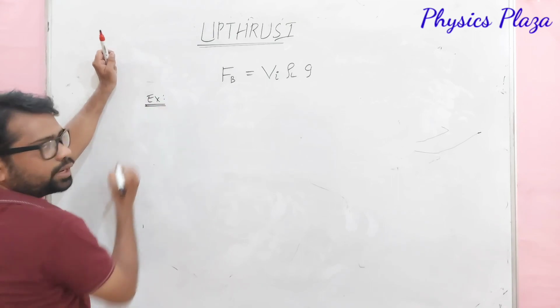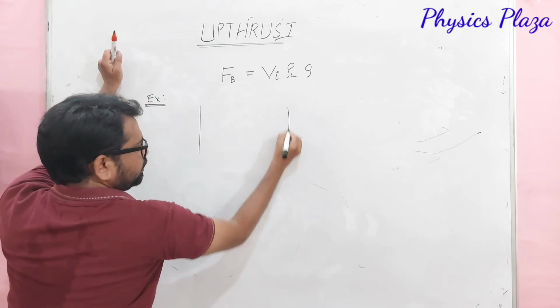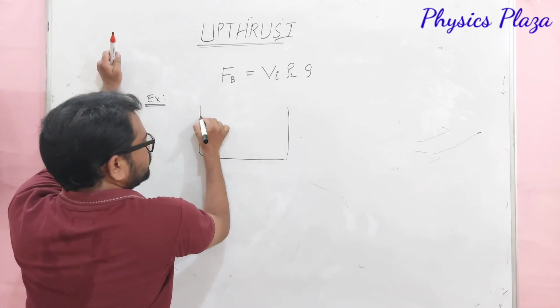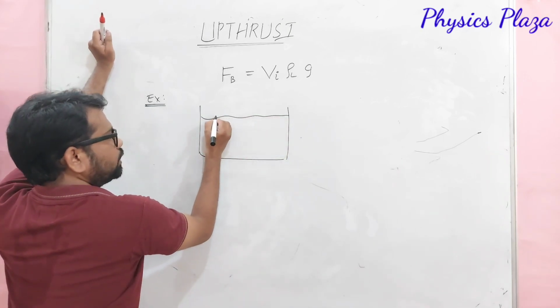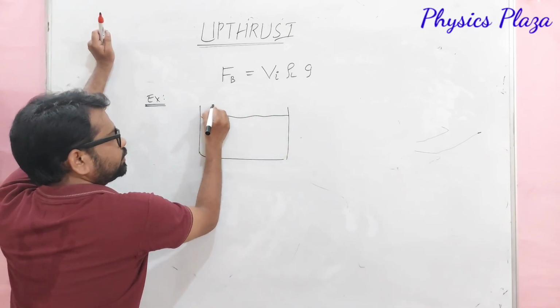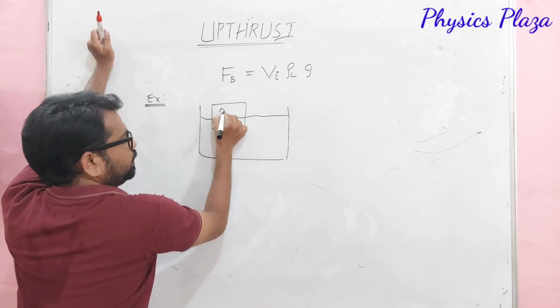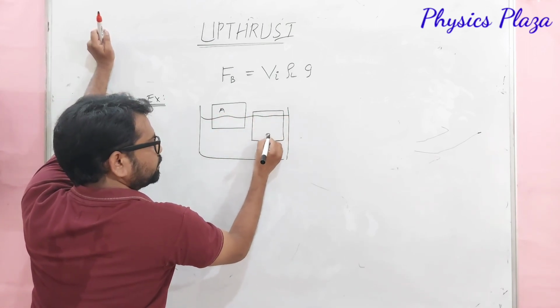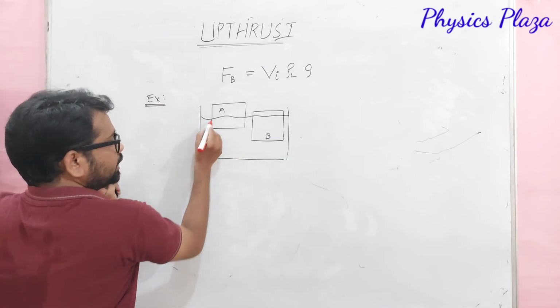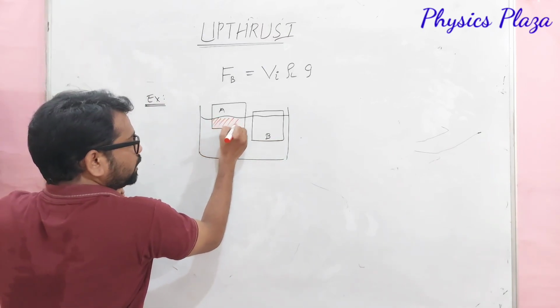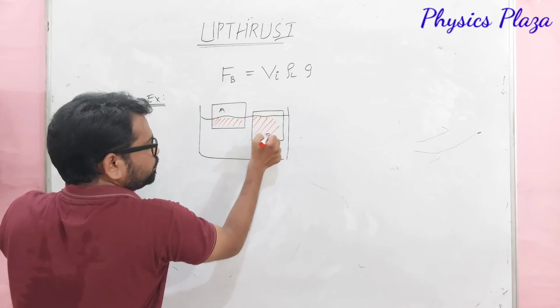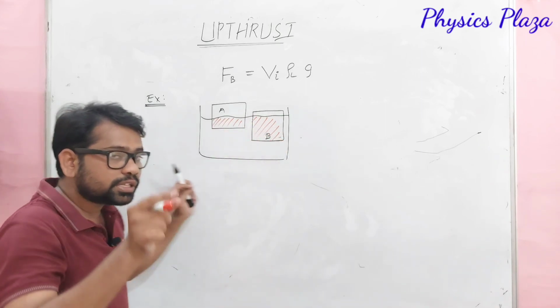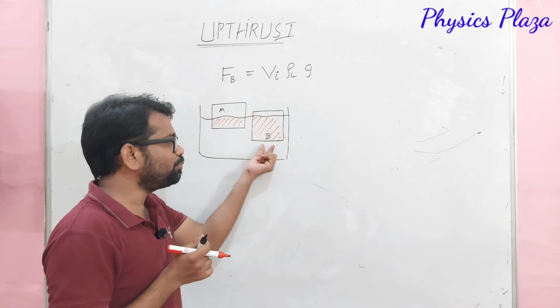It's very important. Look here. Children, here a liquid is taken in a vessel. Here a body A is immersed like this, and a body B is immersed like this. Children, try to understand and observe the immersed part. In which case is the immersed part more, children? In the case of B.